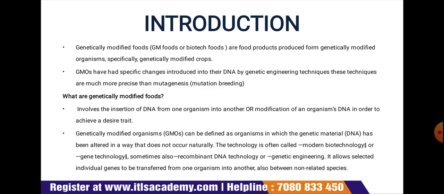This process allows the organism to acquire a desirable trait such as pest protection, herbicide resistance, or improved nutritional qualities. The enhancement of the desired trait has traditionally been undertaken through breeding, but conventional plant breeding methods can be very time consuming and are often not very accurate.